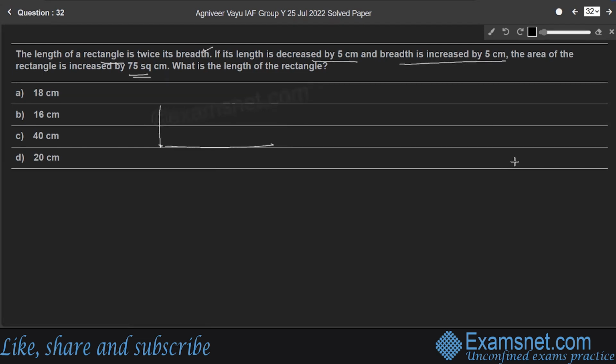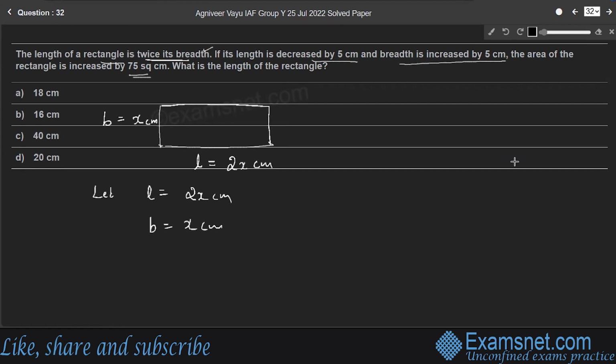So we'll consider x centimeter as the breadth of the rectangle. So its length becomes 2x centimeter. So let L is equal to 2x centimeter and breadth B is equal to x centimeter, which means the length of the rectangle is twice its breadth.